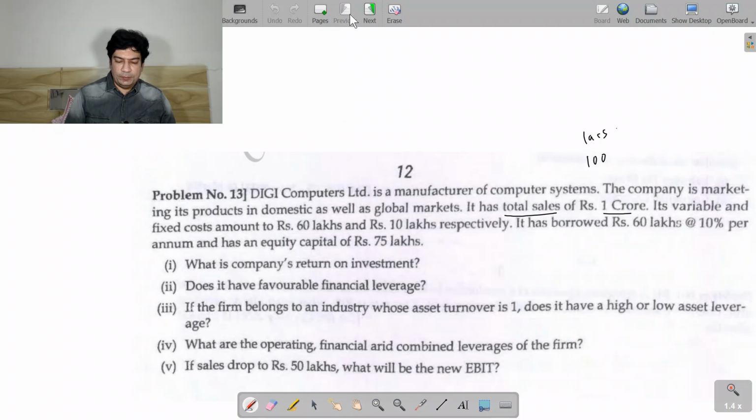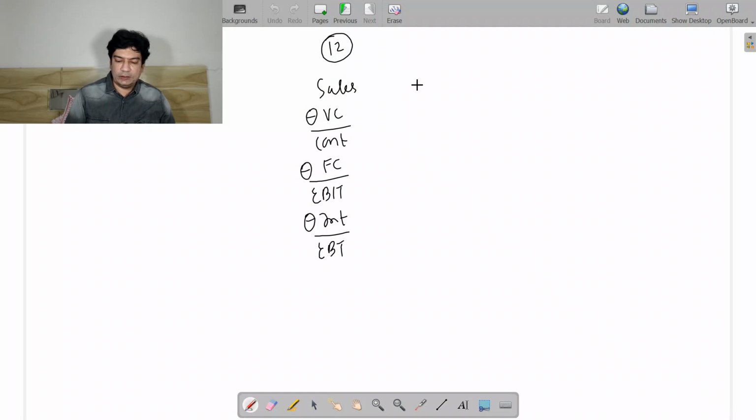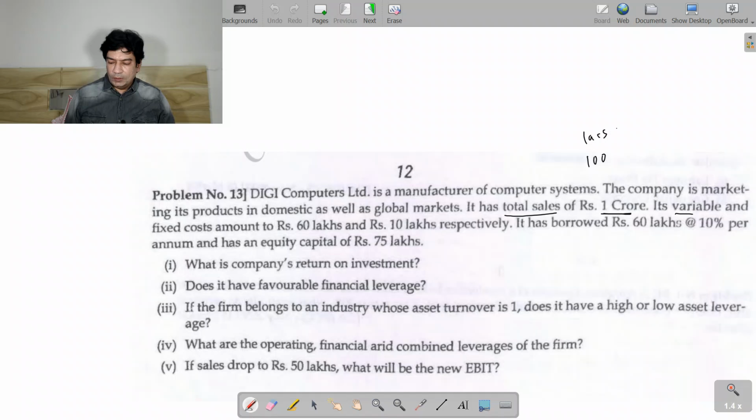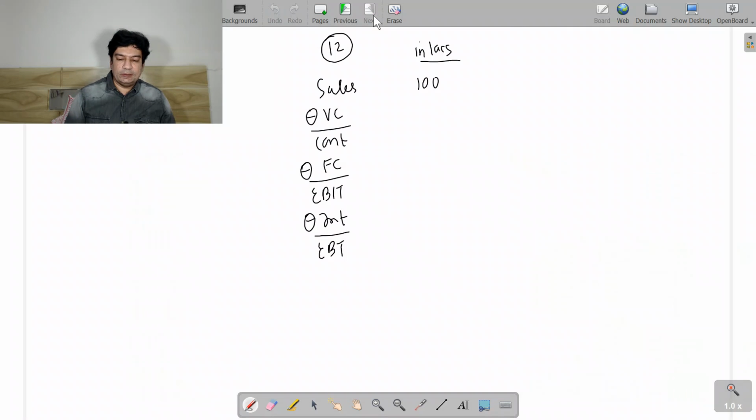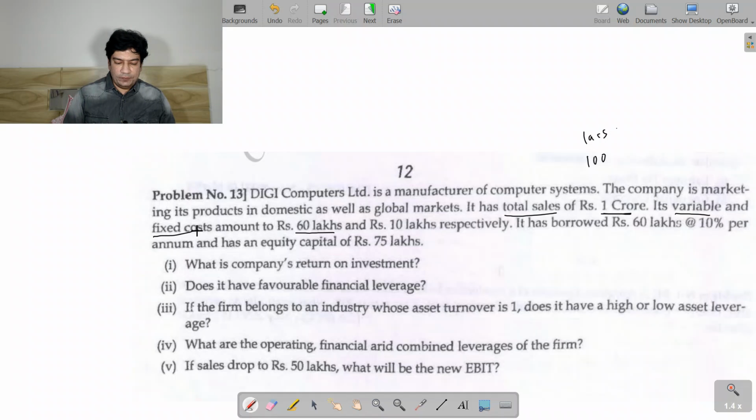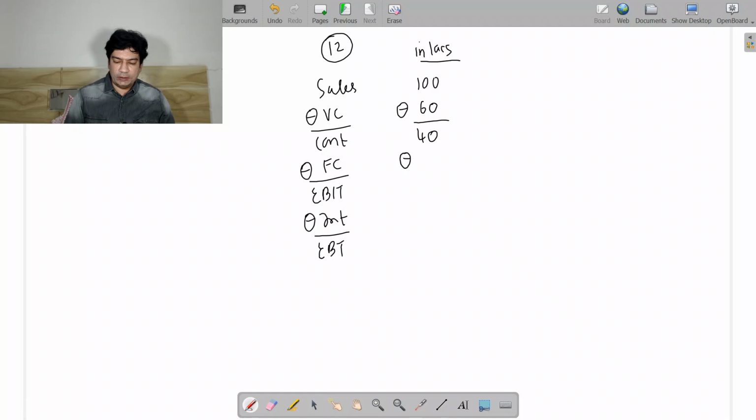So this much information I know. The total sales is 1 crore, which I will take as 100 lakhs. So here we will write in lakhs. Then the variable cost is 60 lakhs. So contribution is 40 lakhs. And the fixed cost, they are telling it to be 10 lakhs. So EBIT we have is 30 lakhs.